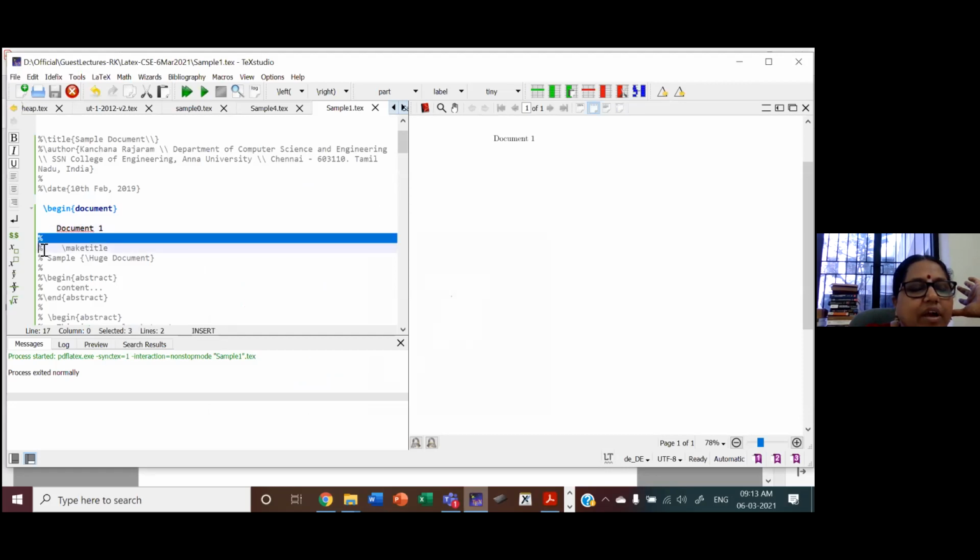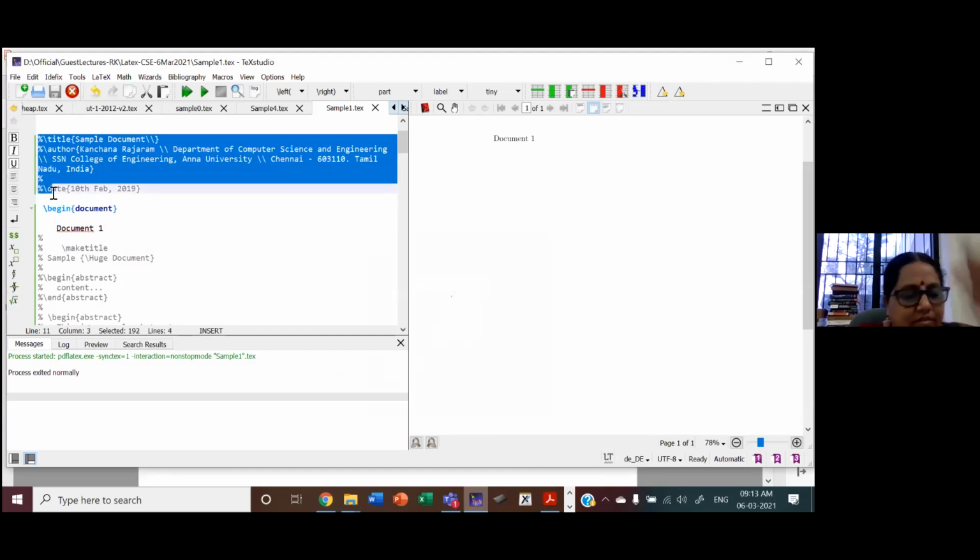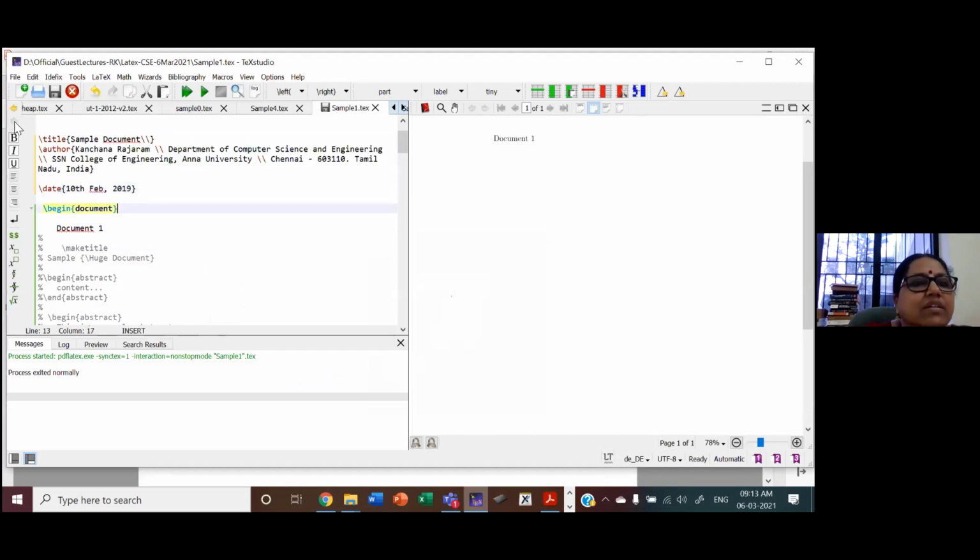So I already have typed it. So there is a title. You can see here, there is a title, sample document, and the author is given. What is this? I want to give the affiliation of the author. So I want to type them in multiple lines. So this is the line break.